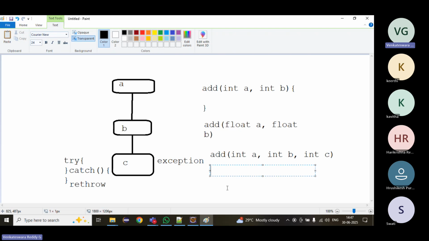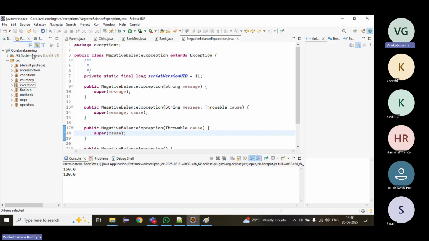Method overloading means the method name is the same but the arguments are different. There are three conditions: the number of arguments, the type of arguments, or the order of arguments should be different. Otherwise, if we create the same method with int again, it will say duplicate method.